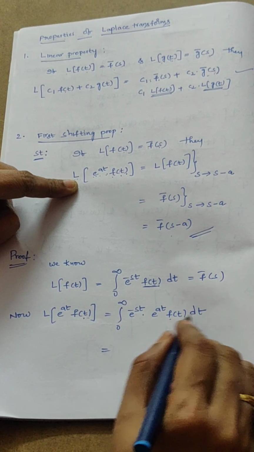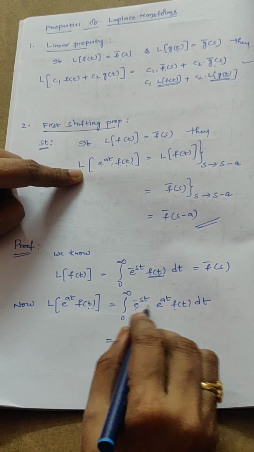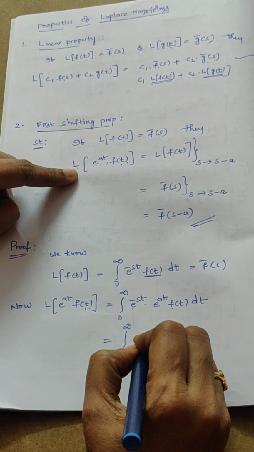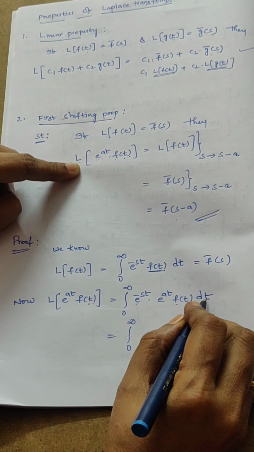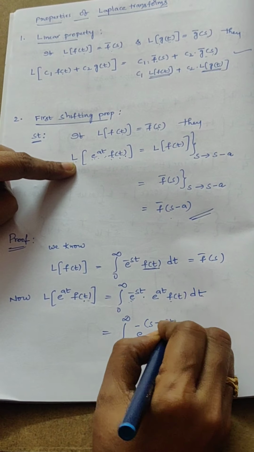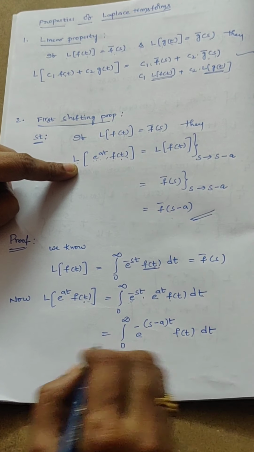Integration is with respect to t. To evaluate this integral, two exponential functions are present, so add the powers. Taking the minus sign common, we get e power minus of s minus a, t, f of t dt.